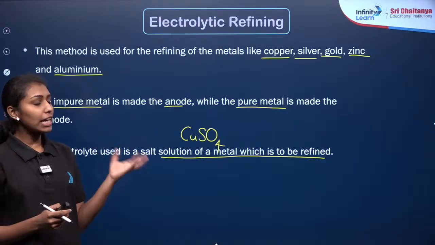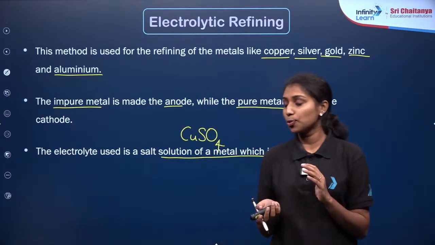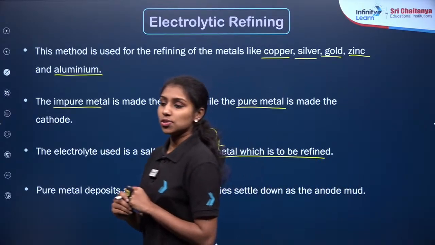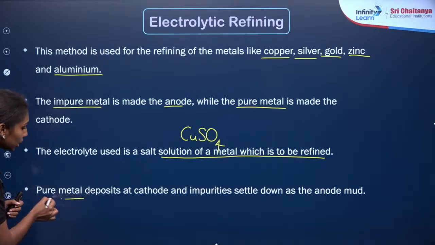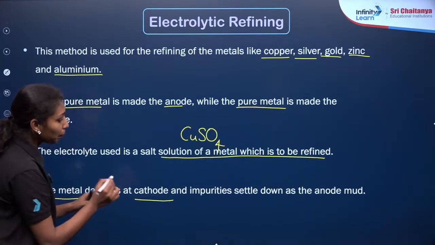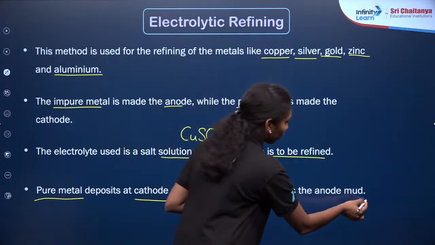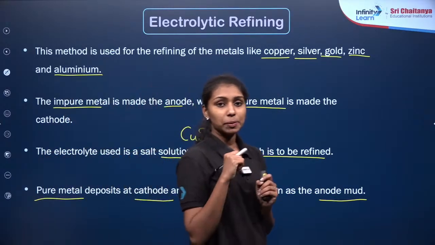We are using it for the purification of metals, which is why it is known as electrolytic refining, with the use of electricity. Is that clear? After electrolytic refining, your pure metal will be deposited at the cathode and the impurities will settle down at the anode as anode mud. Is that clear? Let us see the experimental setup in detail.